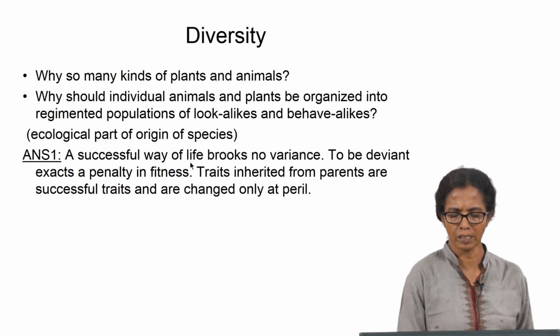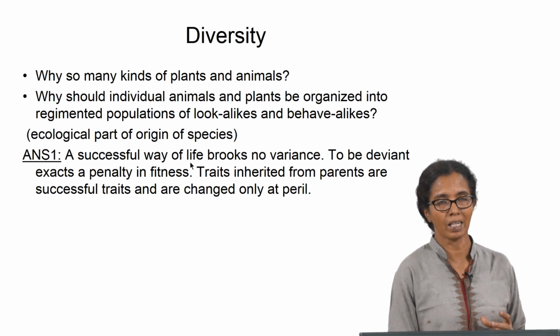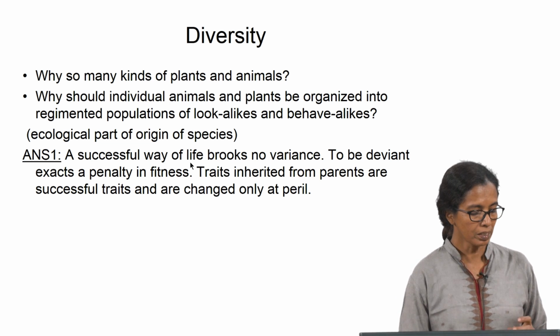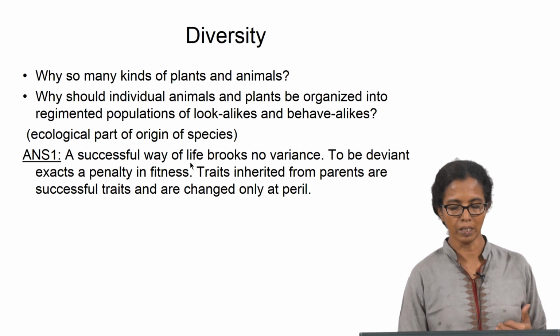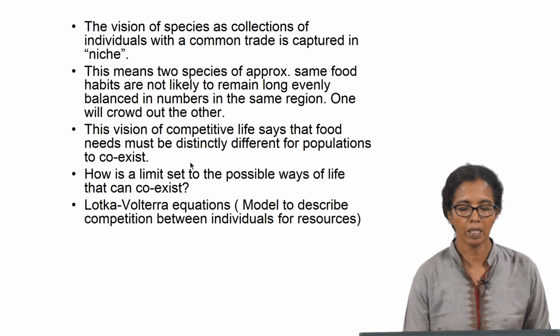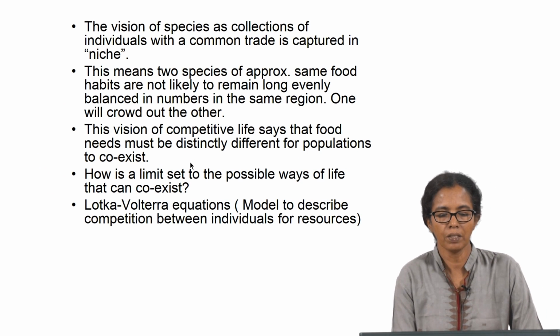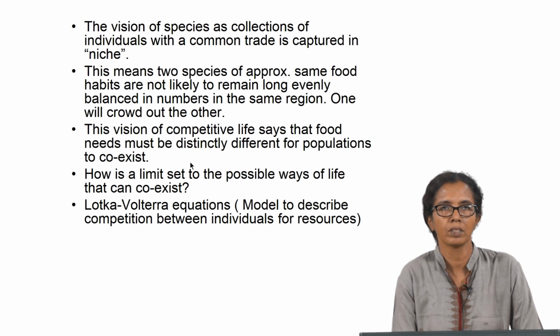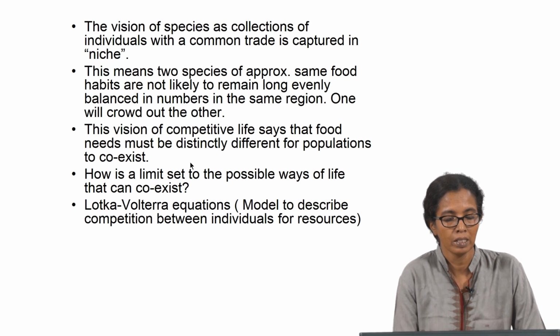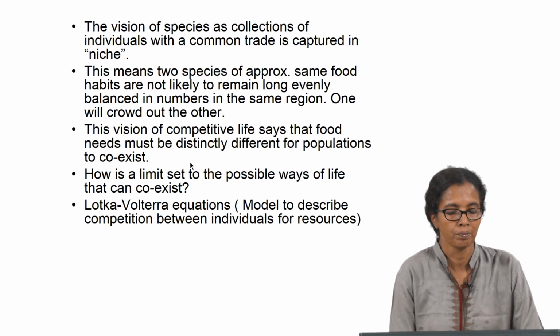These are what are known as the traits that are inherited through genetic source or genetic diversity from parents, and then successfully transferred to the next generation through reproduction. Now, a species is a collection of individuals with a common trait, which is captured in a term called niche, a niche.